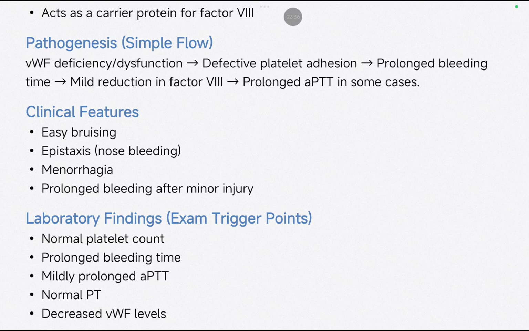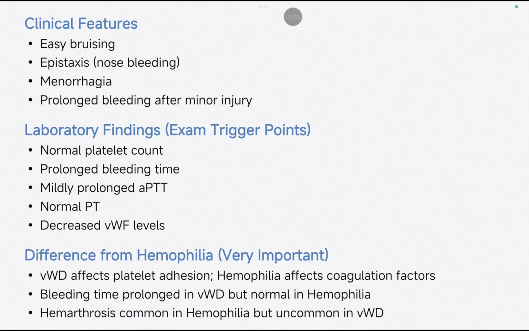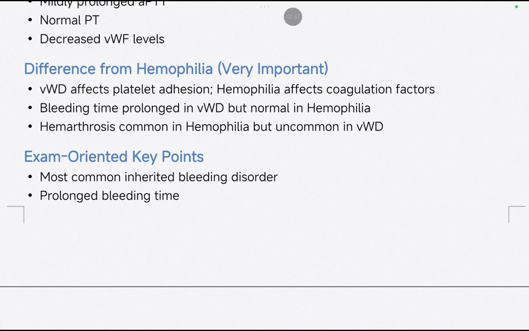What are the laboratory findings? You will find that the platelet count is normal. Okay, there is no issue of platelet quantity, but there would be a prolonged bleeding time and slightly longer APTT. Prothrombin time would be at the normal level, and there would be decreased levels of von Willebrand factor.